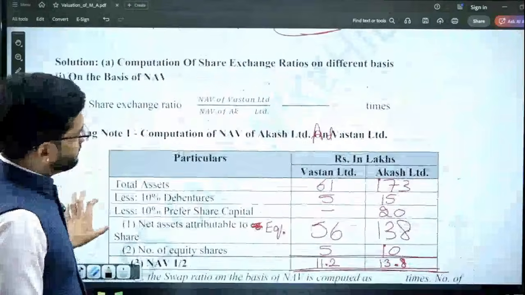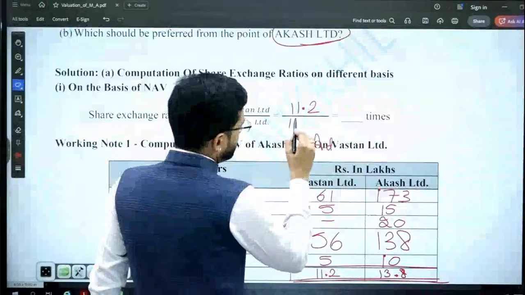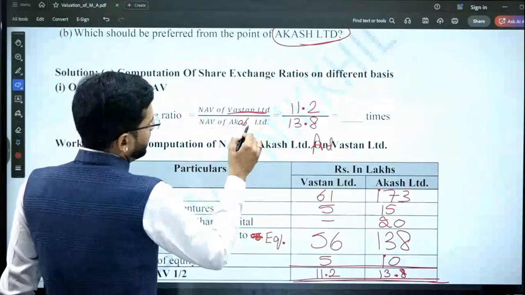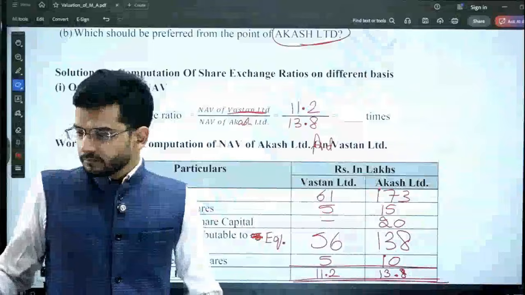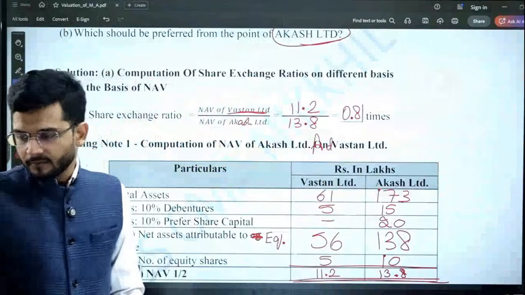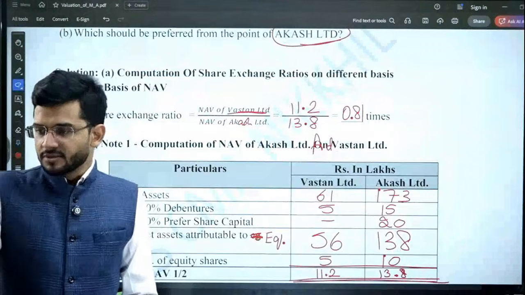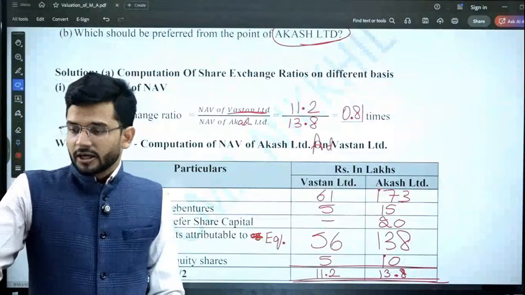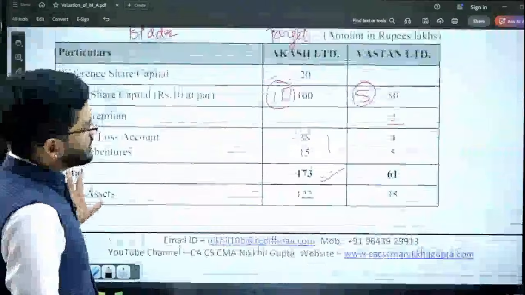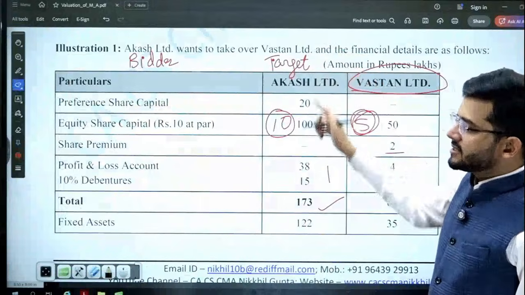11.2 and 13.8. So now let us see what is the exchange ratio. 11.2 divided by 13.8, NAV of Watson Limited divided by NAV of Akash Limited. So the swap ratio is 0.81 times. What is the meaning of this 0.81 times swap ratio? It means that each share of Watson Limited will get 0.81 shares in Akash Limited.